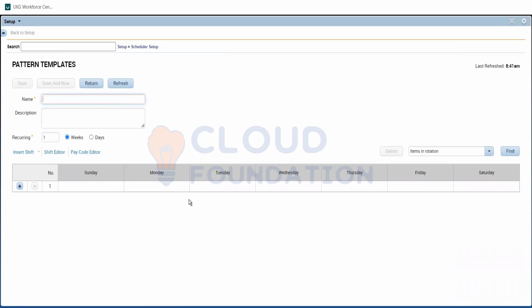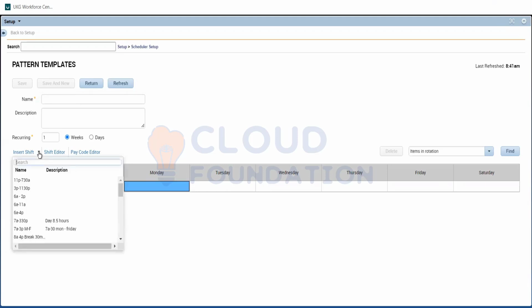If it's going to be different for alternate weeks, let's do that itself. Our schedule is like this: in the first week, the employee is going to work Monday, Tuesday, and Wednesday from 8 a.m. to 4 p.m., and Thursday from 6 a.m. to 11 a.m. Friday, Saturday, and Sunday are going to be leave. So what I need to do is click on Monday, and we have insert shift here.